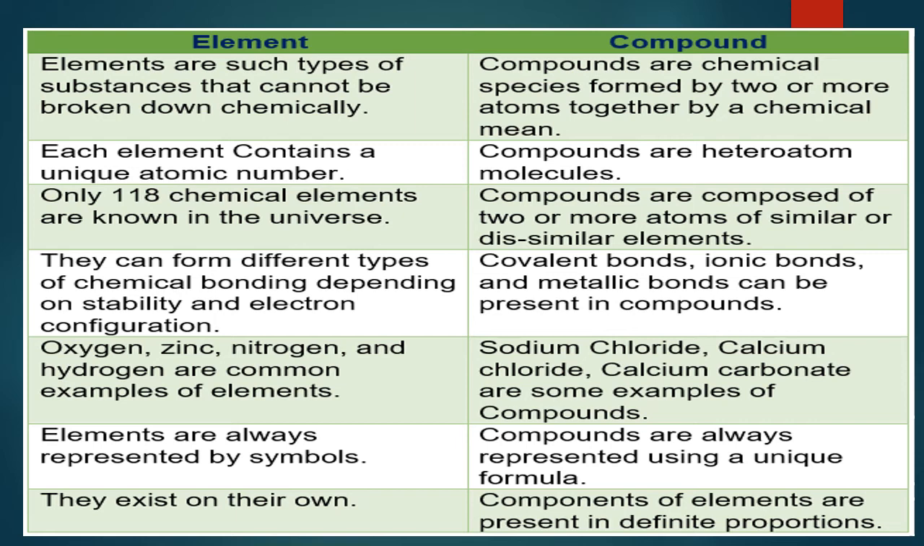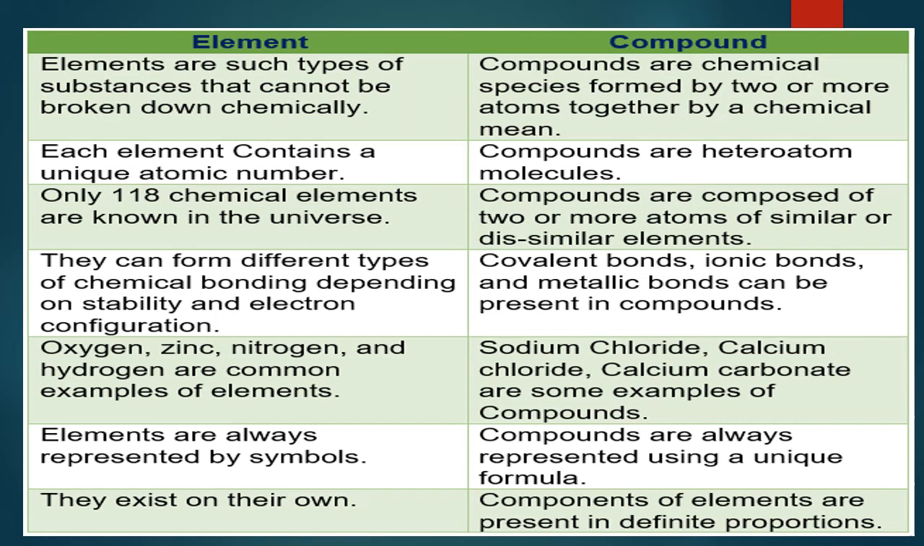Compounds are composed of 2 or more kinds of atoms that you know. Either atoms of similar or dissimilar elements. Water is a compound of hydrogen and oxygen. Glucose is a compound of carbon, hydrogen and oxygen in the ratio of 1:2:1, that is C6H12O6.